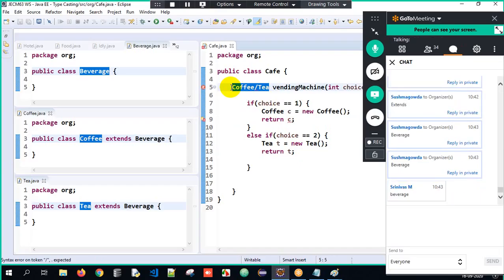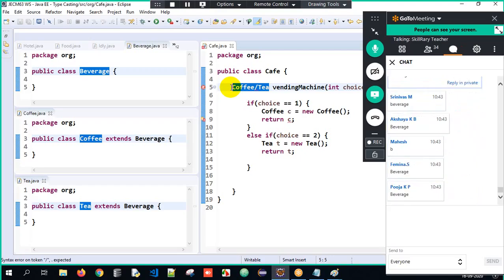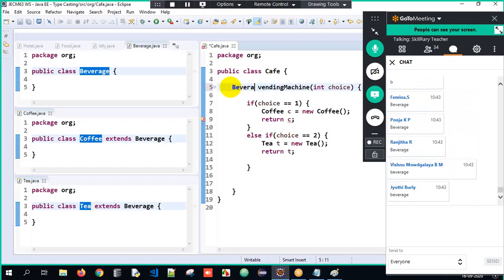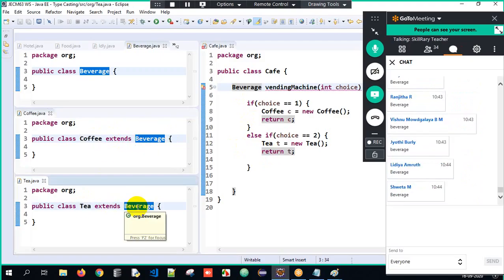Everyone, answer: what should be the return type here? Very good. The return type has to be Beverage. Why? Coffee has a superclass called Beverage, and Tea also has a superclass called Beverage. So Coffee and Tea have a common parent, and that is the superclass here.